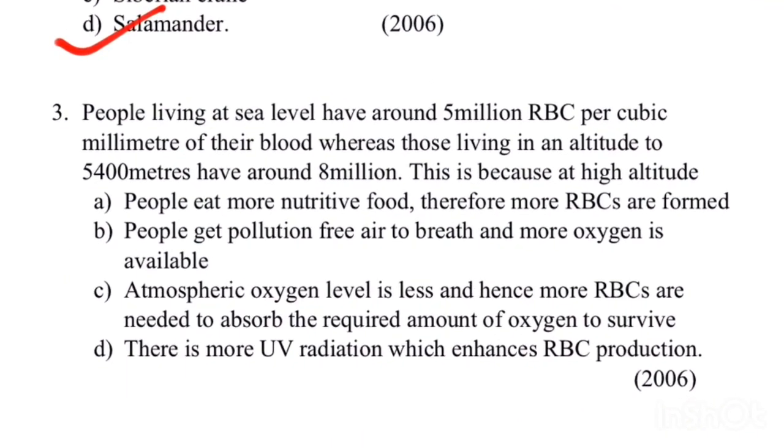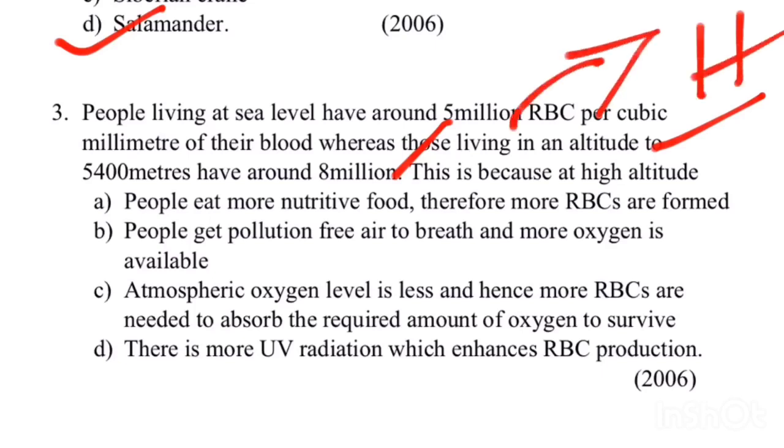People living at the sea level have around 5 million RBC per cubic millimeter of their blood, whereas those living at an altitude of 5,400 meters have around 8 million. This is because at high altitudes, as we discussed in our previous theory part on high altitude sickness, atmospheric pressure will be very less and the amount of oxygen available will be very less.